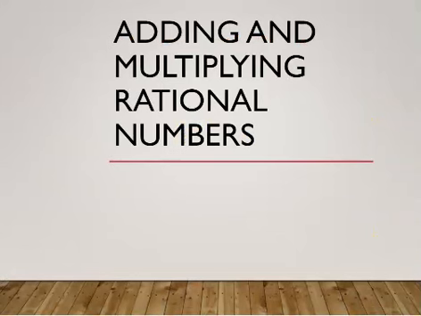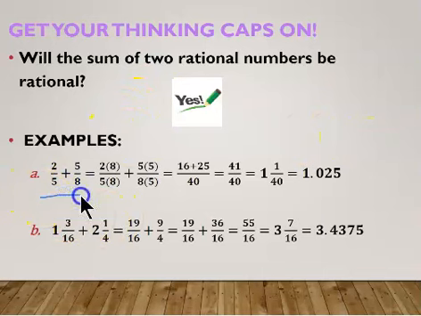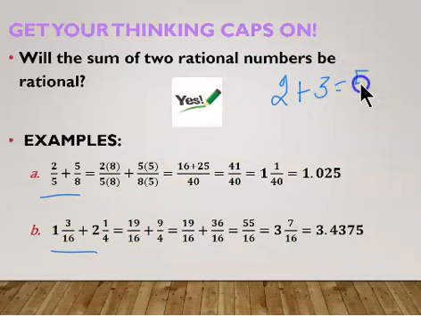Adding and multiplying rational numbers. So we're going to get our thinking caps on. Will the sum of two rational numbers be rational? I want you to come up with two rational numbers, add them together, and see if that's true. Pause the video, and then we'll come back. I chose some fractions and mixed numbers. You could have chosen just 2 plus 3 and seen that that was 5, but I decided to go ahead and show you in a fraction.